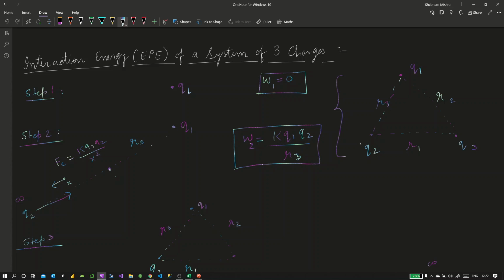And that expression can be given by what we discussed yesterday with a system of two charges. So this reduces to the system of two charges, and we can write this as K Q1 Q2 over R3. So Q1 is the first charge, Q2 is the second charge, and they're at a distance of R3 from each other. And that is the work done.